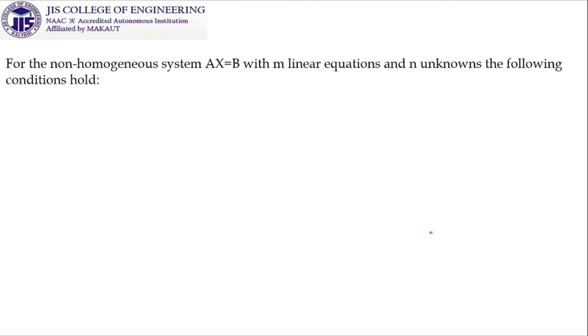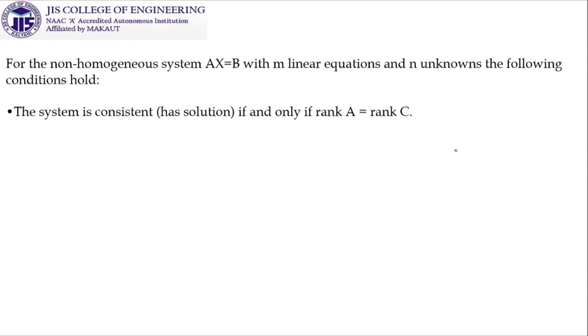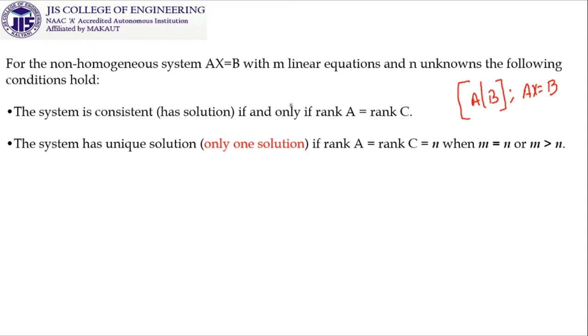Moving further, for a non-homogeneous system with m linear equations and n unknowns, the following conditions hold: the relationship, or pattern identification, of the solution of the system of linear equations with the rank of the matrix and the rank of the augmented matrix. I think you can recall what the augmented matrix is: the matrix A together with the column vector B, where the system is represented in the form AX = B. If their ranks are the same, then it is consistent.